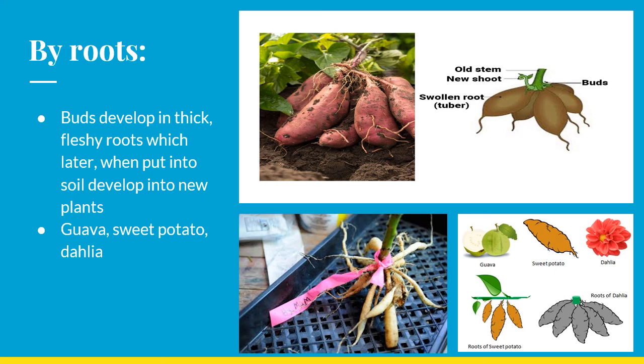So buds develop in thick, fleshy root, which later, when put into the soil, develops into a new plant. Examples are guava, sweet potato, and dahlia, which are some of the examples of root vegetative propagation, that is, the natural way of vegetative propagation by roots.